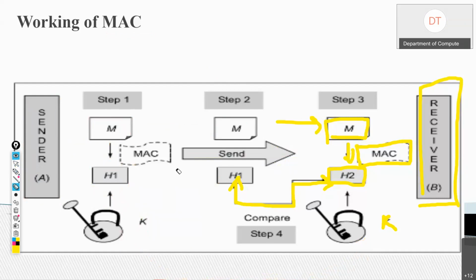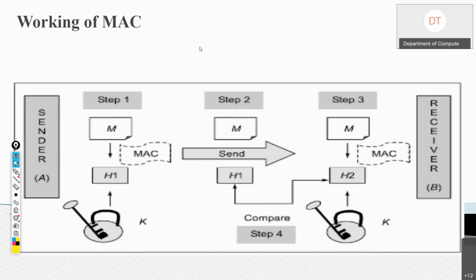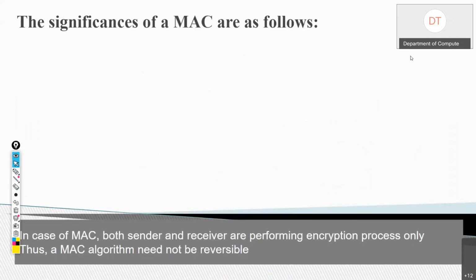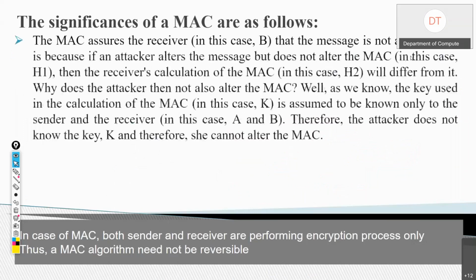Now let me explain it to you again. So what is happening here? Sender A wants to send a message M to receiver B. So the processing is like this, as I've told you. Now, what is the significance of MAC? Basically, MAC or message authentication code assures the receiver, who is the receiver here? Here it is B, that the message is not altered. Altered means it is not modified.